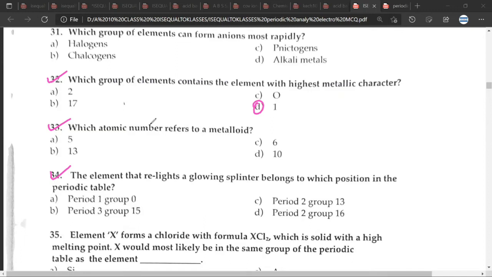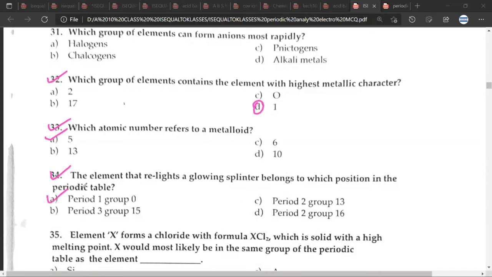For the 33rd question, the correct answer would be A. Question 33: which atomic number refers to a metalloid? A. Okay. 34. The element that rewrites a glowing splinter. So this would be A.